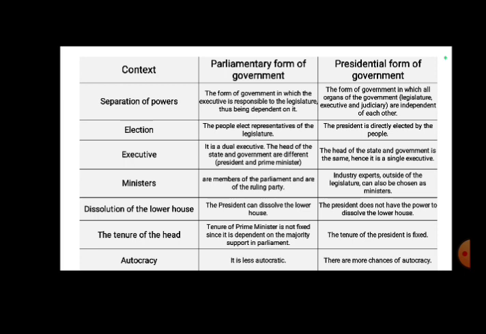We can say that in parliamentary form of government, the president can dissolve the lower house. But in presidential form of government, the president does not have the power to dissolve the lower house. In parliamentary form of government, the tenure of the prime minister is not fixed, since it is dependent on majority support in the parliament. But in presidential form of government, the tenure of the president is fixed.